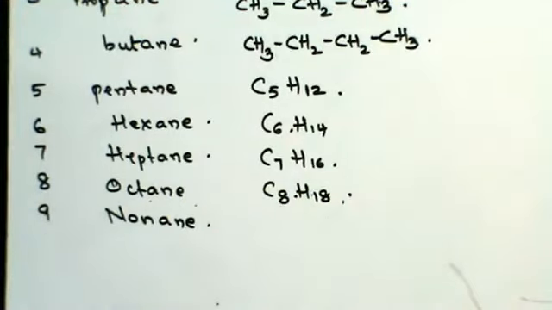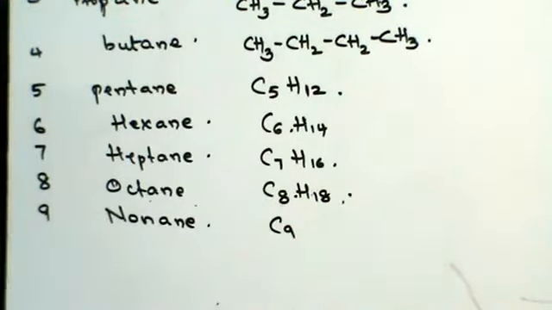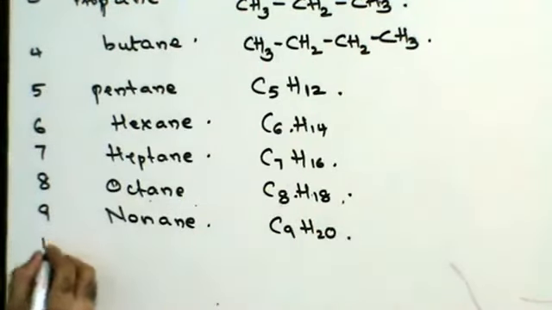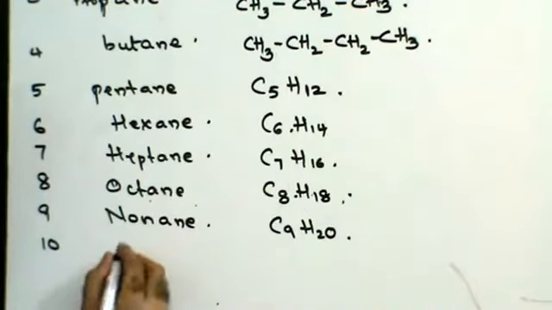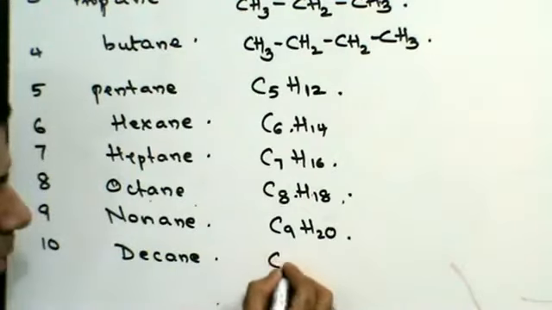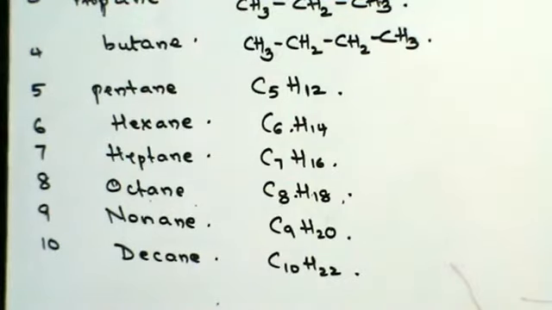Right? Next, nonane, 9 carbon atoms. 9 2s are 18 plus 2, 20. C9H20. 10 carbon atoms is decane. Right? 10 2s are 20 plus 2, 22. C10H22. So those are the names and molecular formulas.